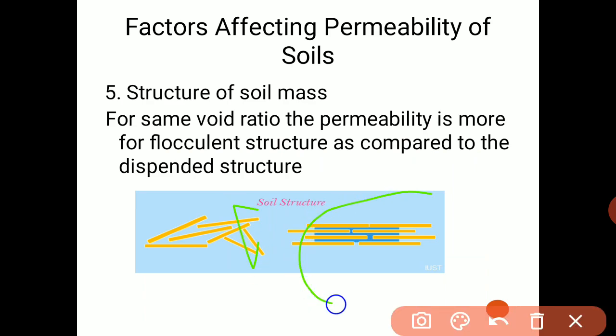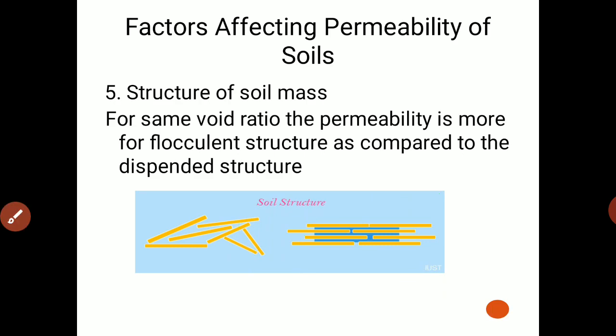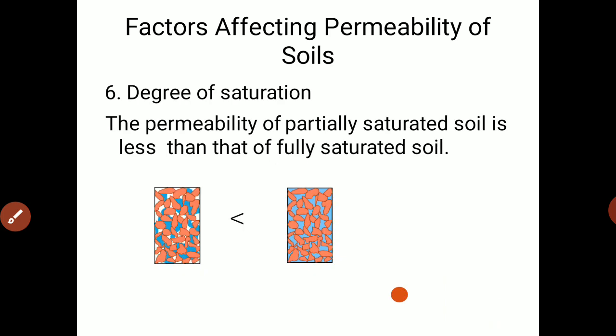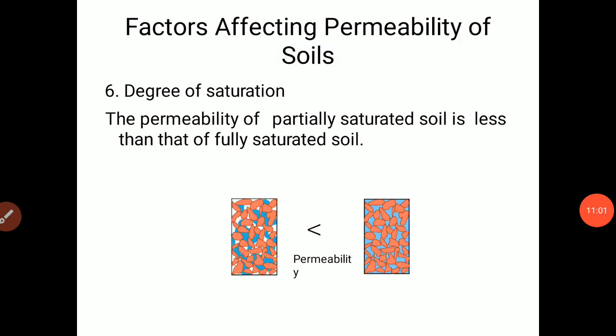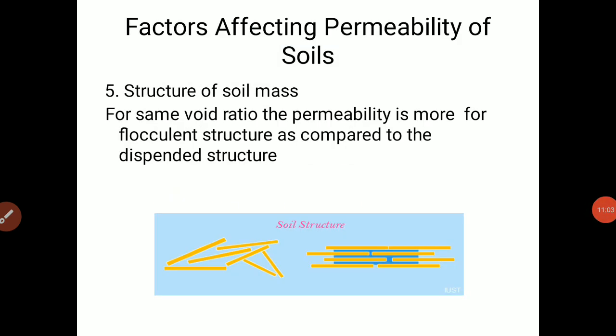What the arrangement of particles is also plays a very important role in permeability. If the soil is arranged in a well-ordered manner, then it has a lesser permeability as compared to soil having a flocculent structure.